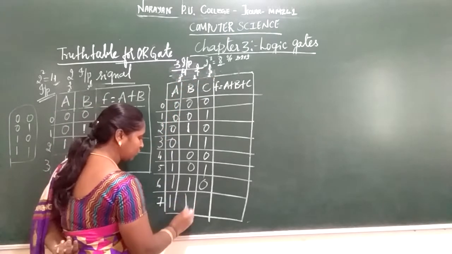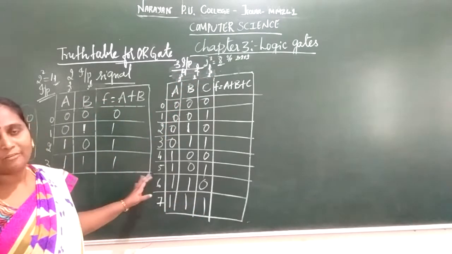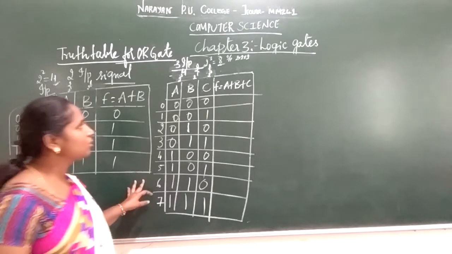This is one way of inputting your variables or input signals.